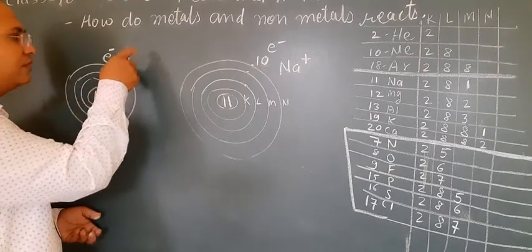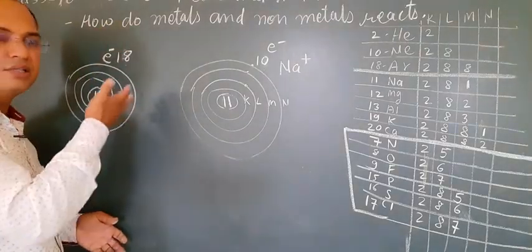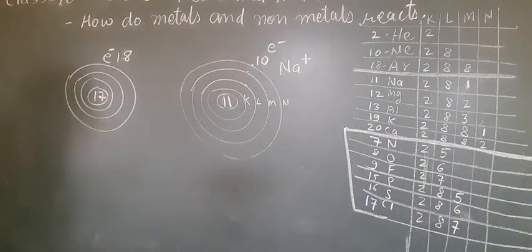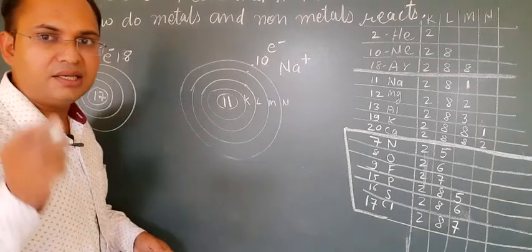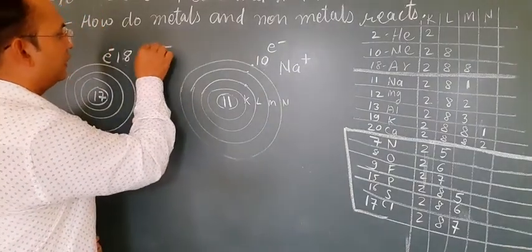So the effect of 17 negative electrons will be cancelled out by the 17 positive protons, but there will be an effective 1 negative charge due to the presence of the extra electron. So we write chlorine as Cl minus.